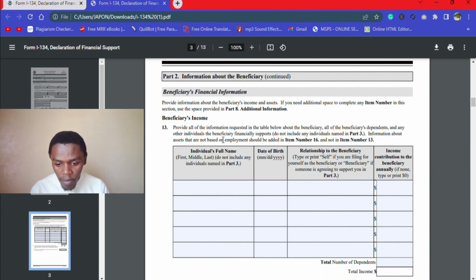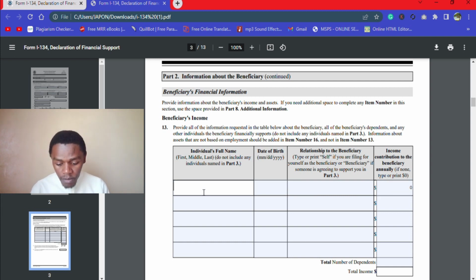And then we come to the beneficiary's financial information. Now, note this. Since the beneficiary is not yet in the United States, there is no point of you filling any form of income for this person. They are not earning anything in the United States. So what you should do is you just put the name here. If it's the principal applicant, you start with the principal applicant. You put the name here, the date of their birth, and then you say the relation, maybe the husband or the principal applicant. And then you put here a 0.